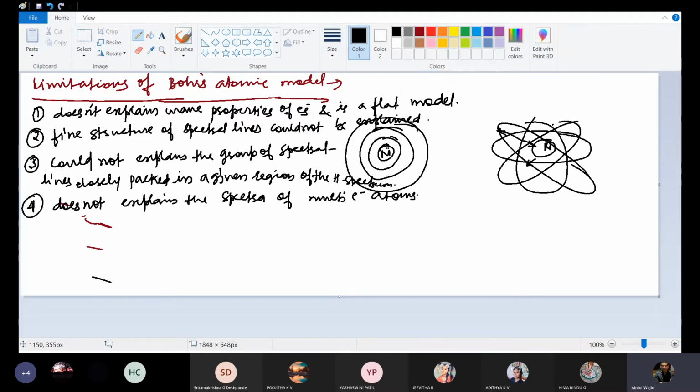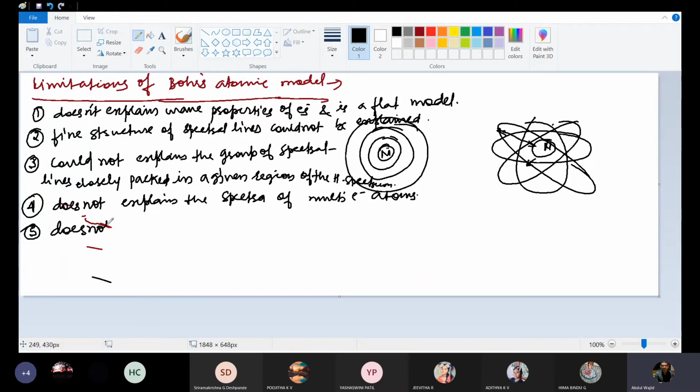This Bohr's atomic model is not applicable for multi-electronic systems. Then, when spectral lines are passed through a magnetic field, there will be splitting. That splitting of spectral lines under the influence of a magnetic field won't be explained by this Bohr's atomic model.